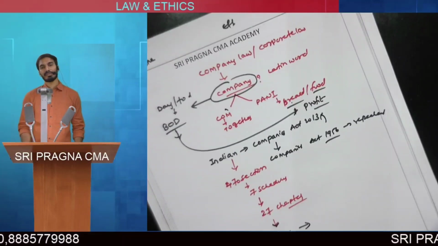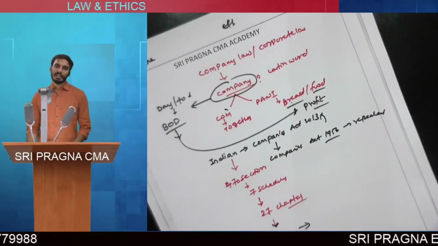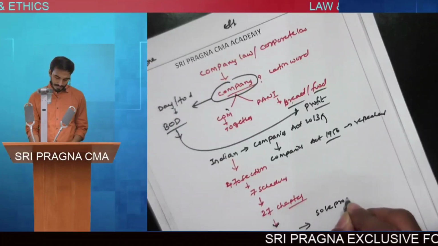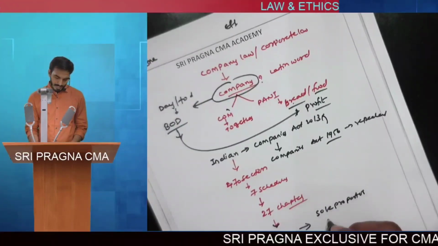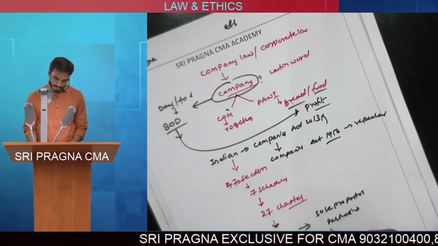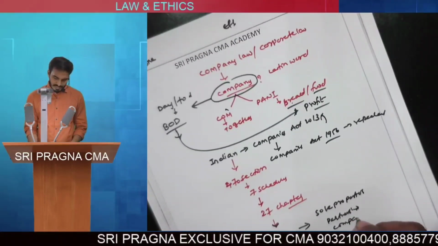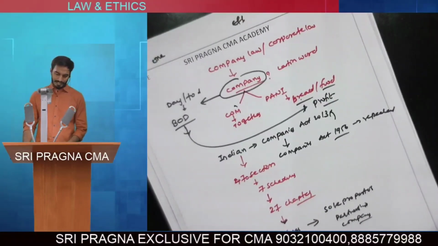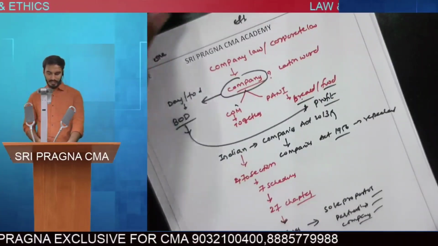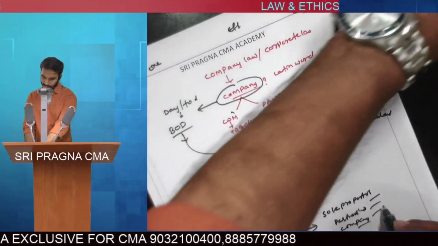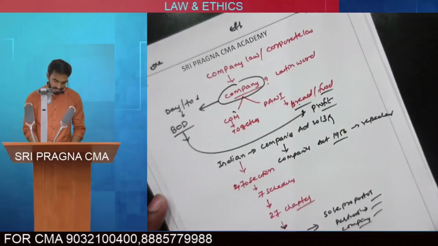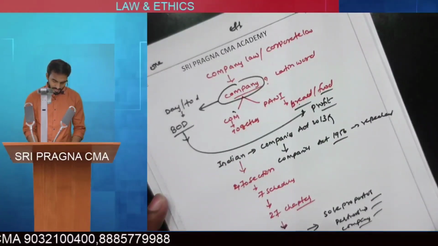What are the forms of business, sir? Basically we'll see 3 forms of business: sole proprietary concern or sole proprietorship, partnership business, and a business managed in the form of a company. What are the differences between these 3 forms of business, sir? Before getting into the discussion of the 3 forms of business, we will see the characteristics. What are the characteristics or features of the company, sir?